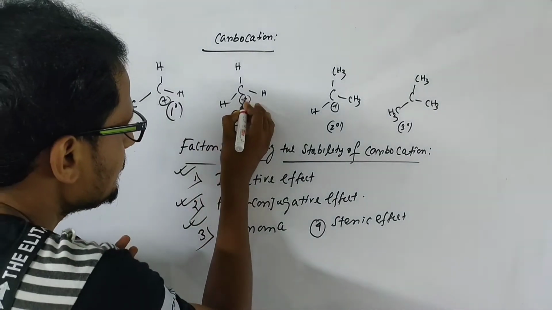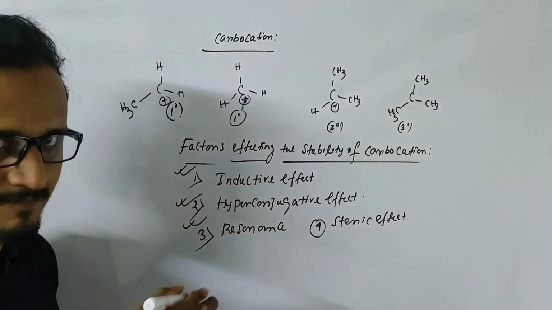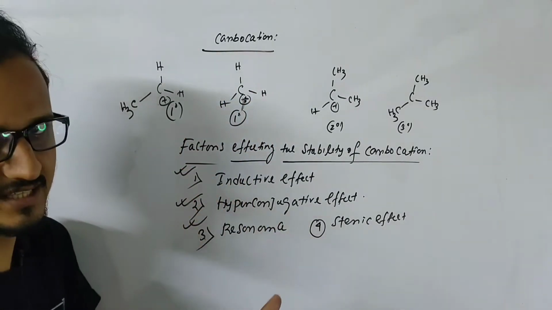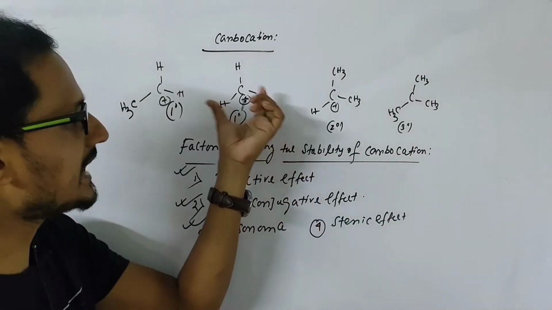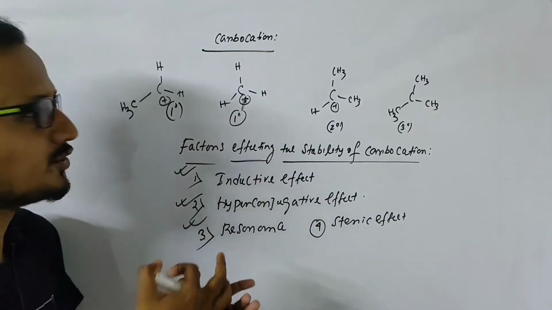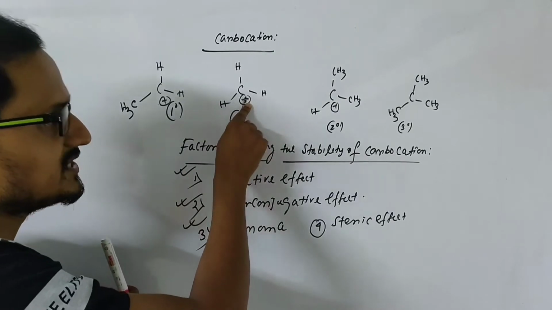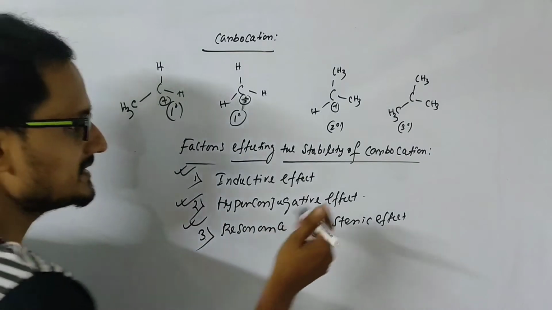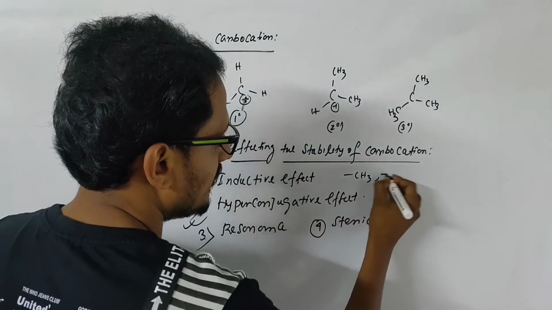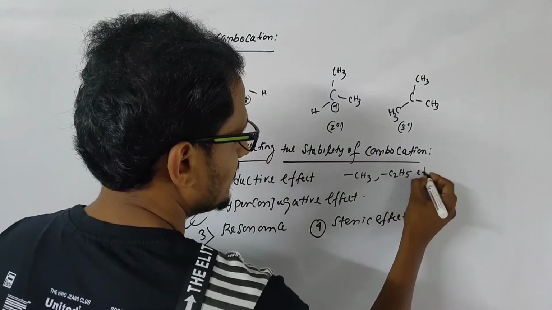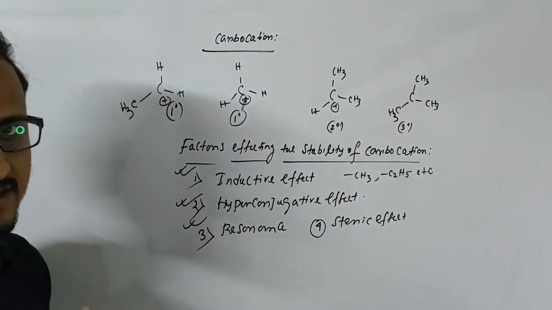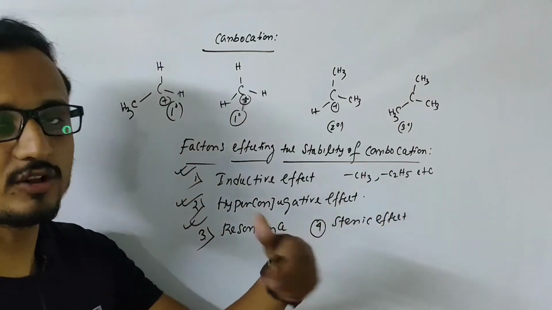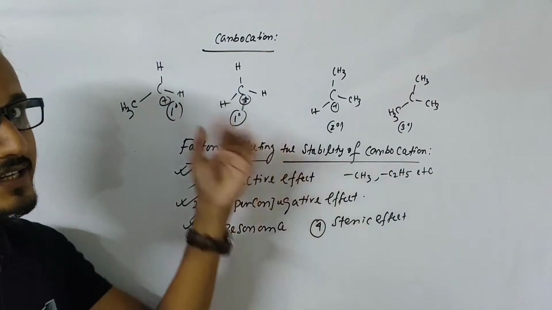Because if this positive charge is neutralized by electron density, then that carbocation will be more stable. If this positive charge is neutralized by an electron donating group, that means a plus I effect group, like CH3 or C2H5, then the stability of the carbocation increases. If the power of the plus I effect group also increases, then the stability of the carbocation increases.